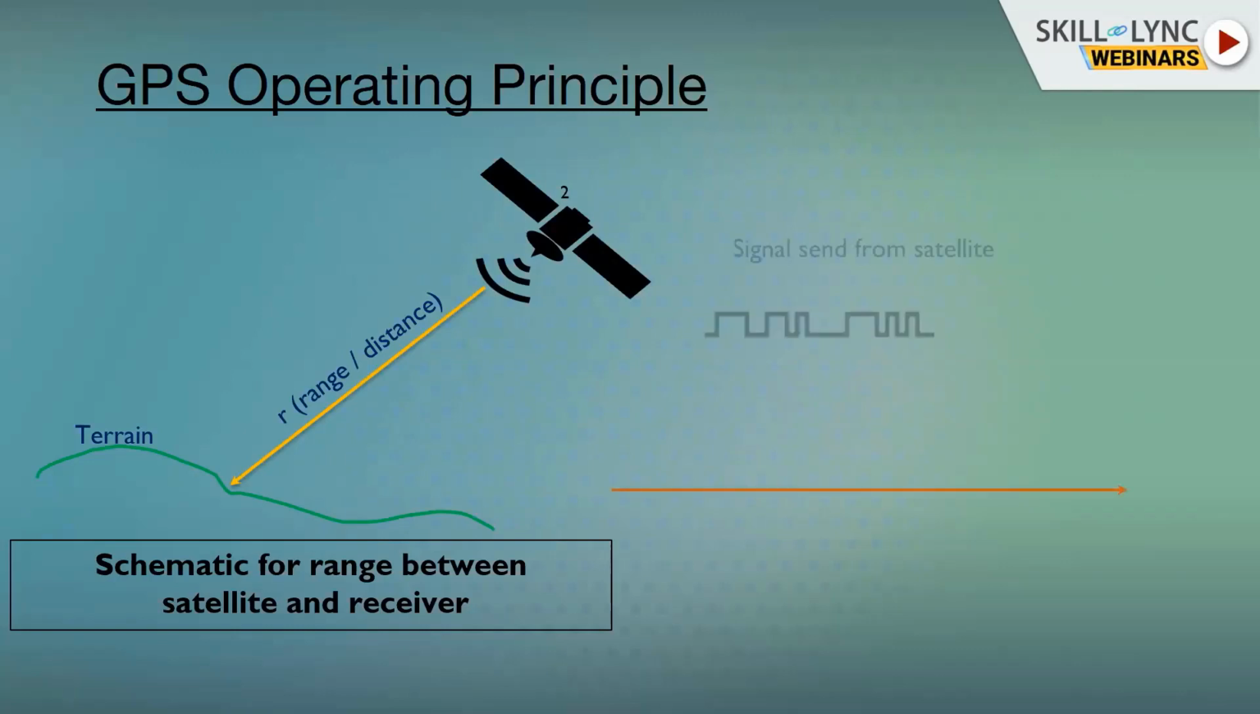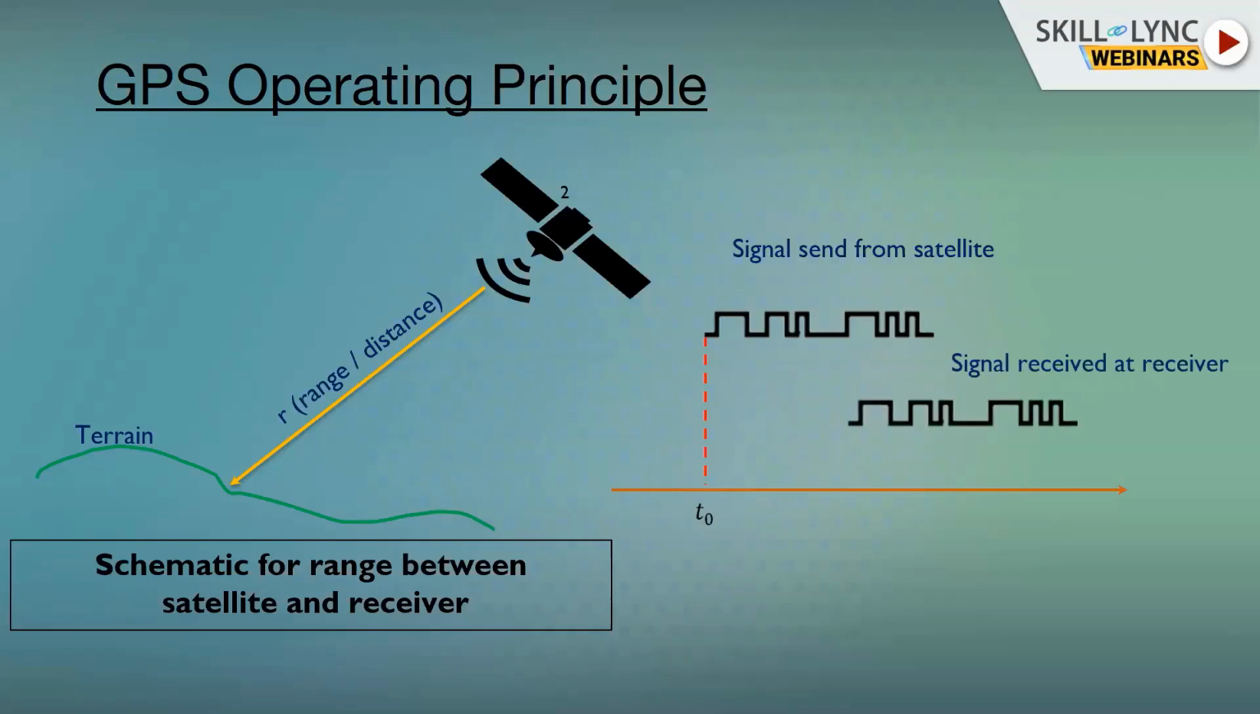Consider a time when the signal was sent. Let the signal be sent at time t0. So t0 is the time at which the signal was sent from the satellite, and t1 is the time at which the signal was received at the receiver. And keep in mind, there is no change in signal pattern. Although it is not a completely correct statement, because as the signal passes through the atmosphere, there will definitely be some change, but for the time being, please ignore that part.